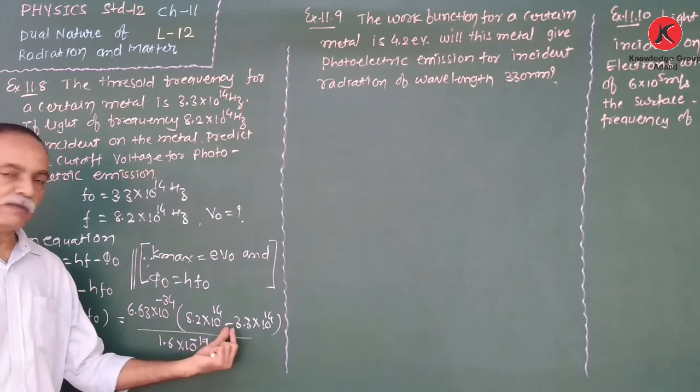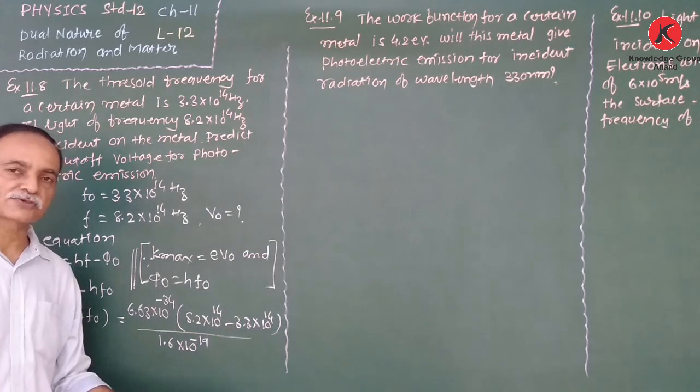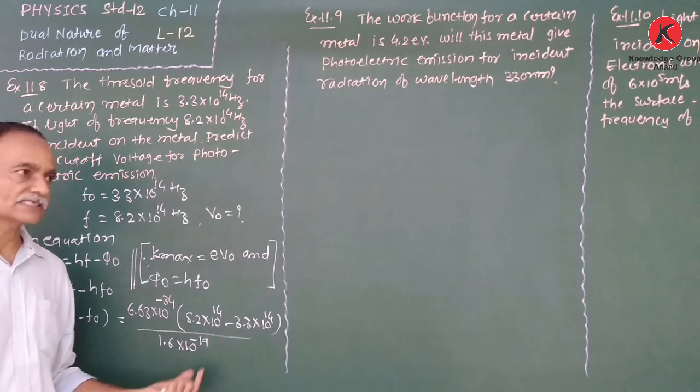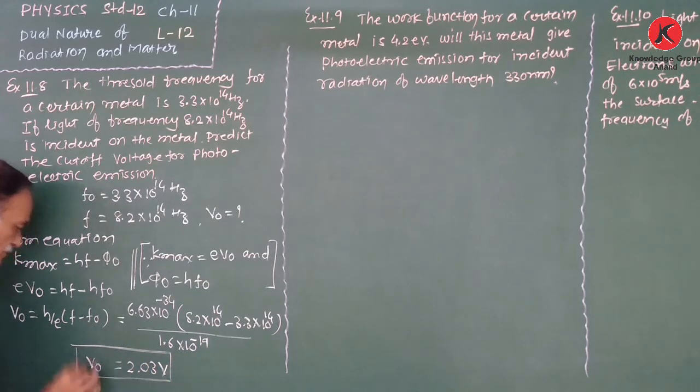So 8.2 minus 3.3 outside the bracket into 10^14. Clear this? So thus we obtain the value of stopping potential as 2.03 volt. So that is the cutoff voltage.